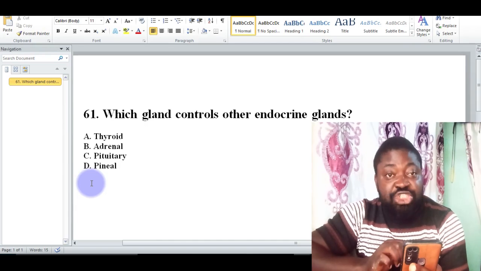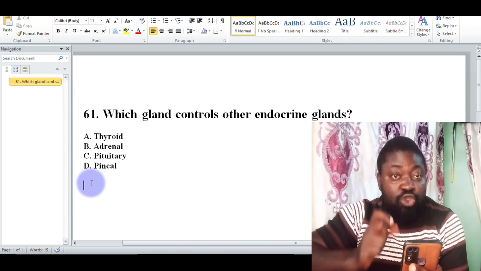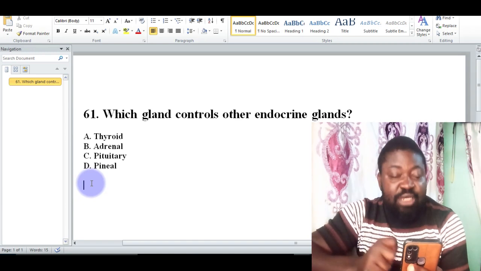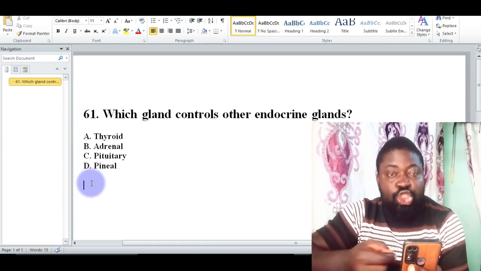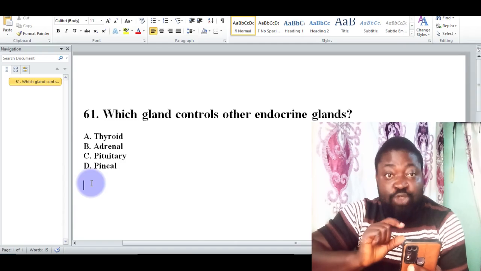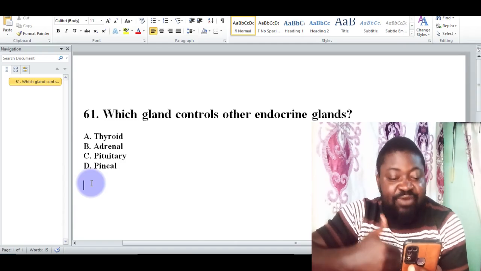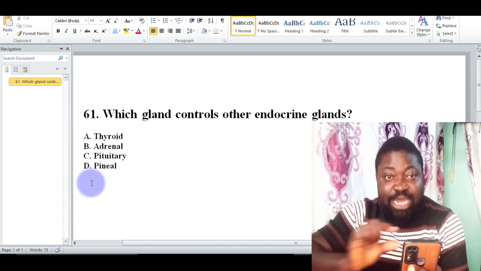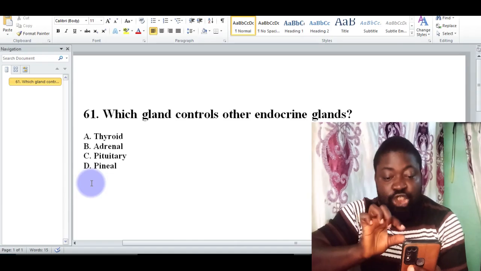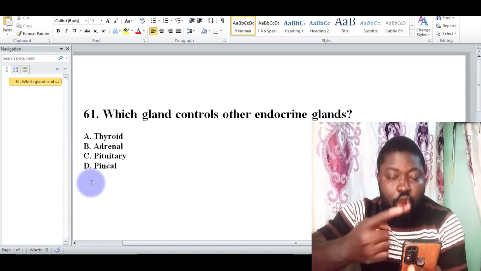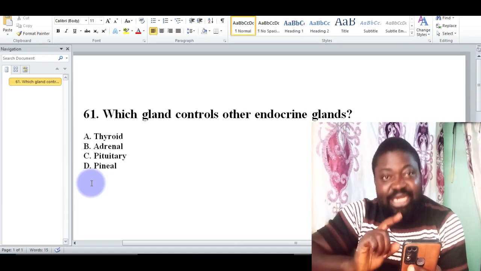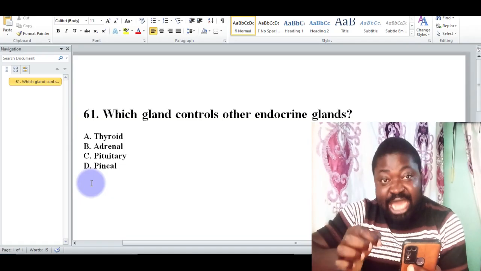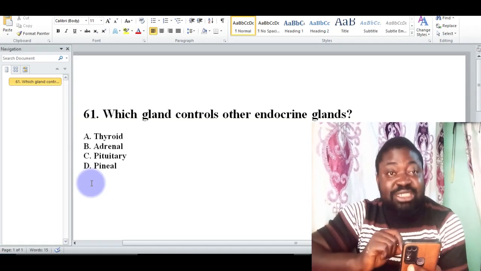No matter the option you take, the correct one here is going to be the pituitary gland, and I'll give you the reason why. I want you to be very attentive at this level. First, you need to understand that the pituitary gland itself secretes tropic hormones, and it regulates other endocrine glands. It is those tropic hormones that the pituitary gland secretes that tend to control all the other endocrine glands. So the correct answer here is the pituitary gland, which is option C.